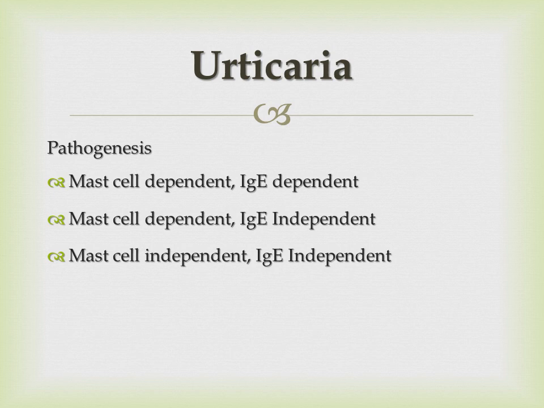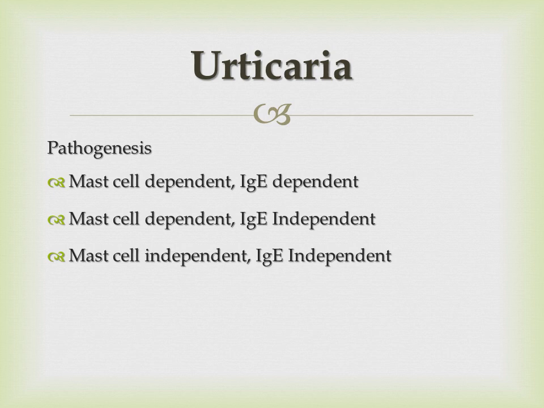And the third variety is independent of the mast cells and immunoglobulin E. The most important factor by which this form of urticaria is triggered is increased vascular permeability. There may be some local factors that result in increased vascular permeability. Certain drugs, one very important drug being aspirin, may cause increased vascular permeability and cause urticaria.